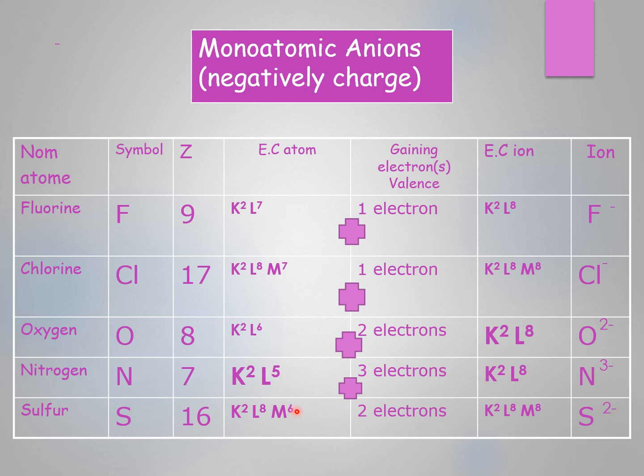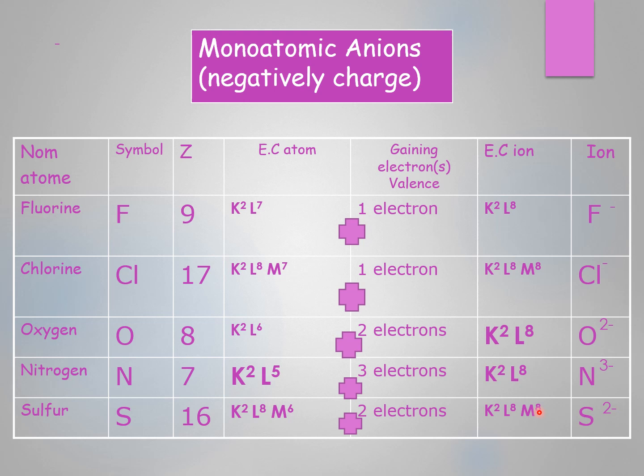Then to be saturated, to achieve its octet rule, to have 8 electrons, it must gain 2 electrons, and then M will be 8 electrons. And in this case, the sulfur that tends to gain 2 electrons becomes a stable ion, sulfide ion, of electronic configuration K2L8 and M8.